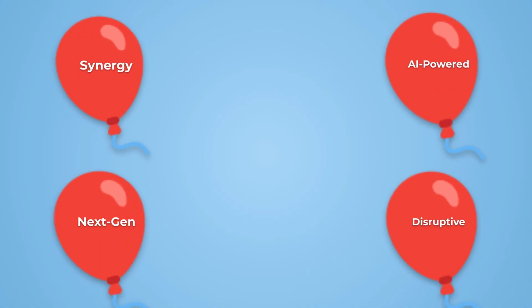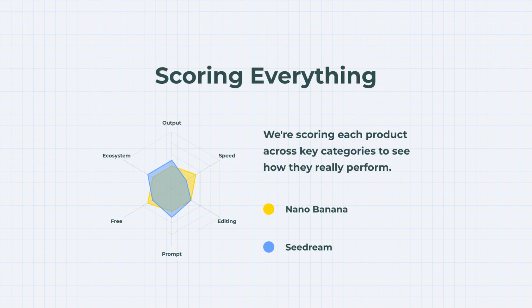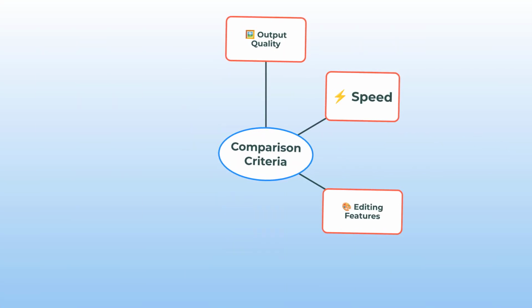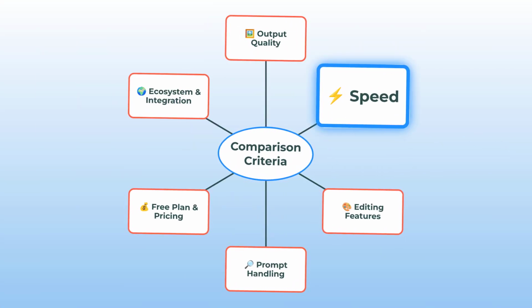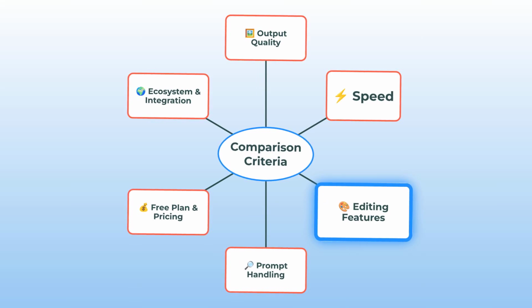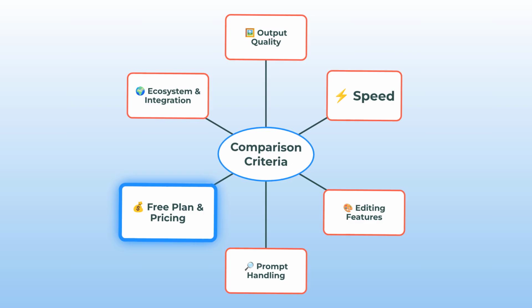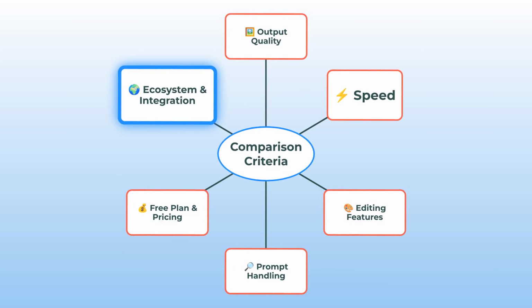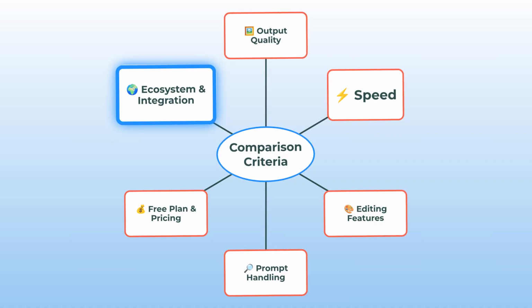Let's skip the buzzwords and get to the real stuff. Each category earns points, and at the end, you'll see exactly who comes out on top. The result might not be what you expect. Okay, so here's the mind map of everything we're going to look at. Output quality, speed, editing features, how they handle prompts, cost and free access, and the overall ecosystem or integrations. Basically, everything that matters if you're serious about AI image and video stuff. Let's roll through each one.